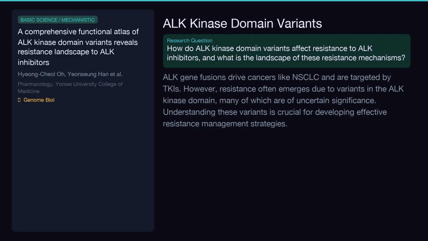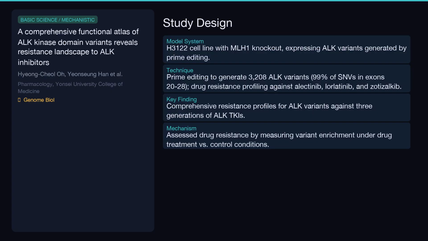resistance effectively. To systematically map resistance, researchers used a powerful gene editing tool called prime editing in a cancer cell line. They engineered over 3,200 different variants across the ALK kinase domain, covering nearly all possible single nucleotide changes.